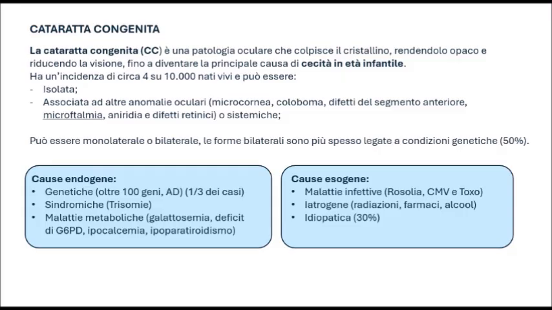Bilateral forms are, in most cases, genetic, in 50% of cases. The etiopathogenesis can be endogenous, such as from genetic conditions, syndromes, or possibly metabolic diseases, or the cataract can arise from exogenous causes such as infectious diseases, iatrogenic factors, meaning due to radiation, alcohol, or medications, or as happens in 30% of cases, which is a significant portion of congenital cataracts, it can be idiopathic, meaning the cause is unknown.